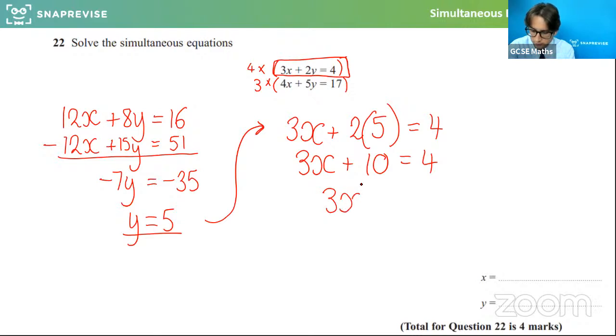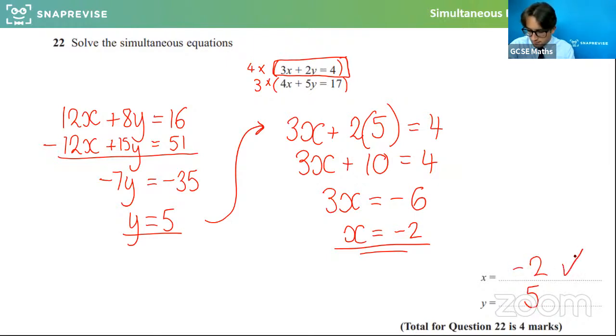If I minus 10 from both sides, 3x equals minus 6. Then divide both sides by 3, x equals minus 2. So my solutions are x equals minus 2, y equals 5.